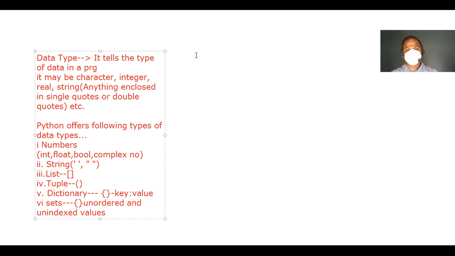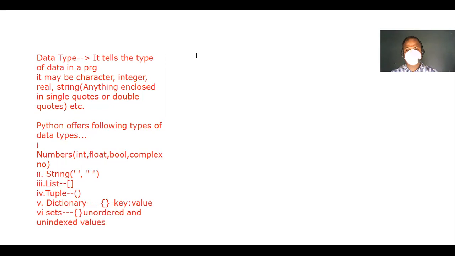That is the first one, numbers. So let us proceed with the numbers data type. As you know, these are used to store numeric values.